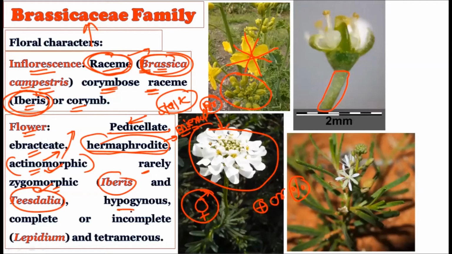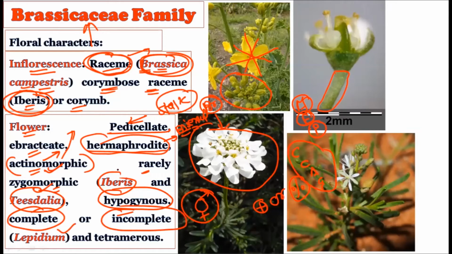Then the hypogynous ovary is there. As you know, there are three types of ovary placement: hypogynous, epigynous, and perigynous. So here the hypogynous type of ovary is there. Then the flower is, the majority of the time, complete, that is, calyx, corolla, androecium, and gynoecium. All four floral whorls are present, and hence we call it a complete flower. But sometimes the flower can be seen as incomplete, as in the case of Lepidium.